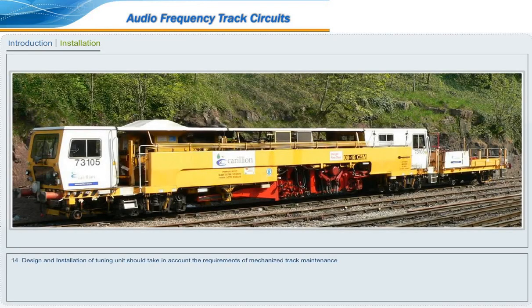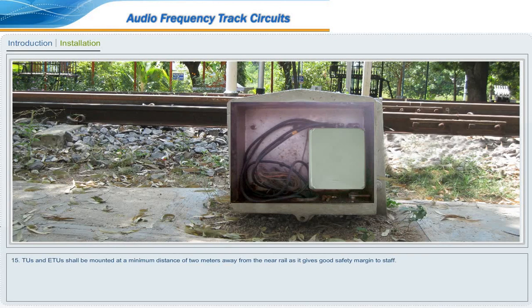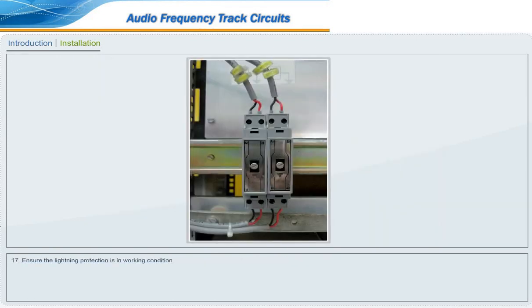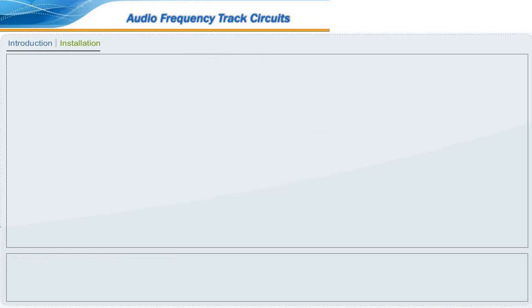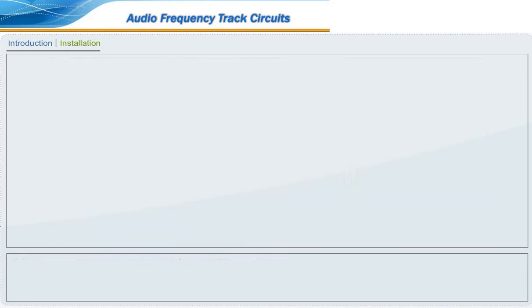Design and installation of tuning unit should take into account the requirements of mechanized track maintenance. TUs and ETUs shall be mounted at a minimum distance of 2 meters away from the near rail, as it gives good safety margin to staff. Special precautions shall be taken to ensure the tightness of connection of rail and tuning unit. Ensure the lightning protection is in working condition. All indoor equipment shall be placed on standard rack for ease of installation and maintenance.